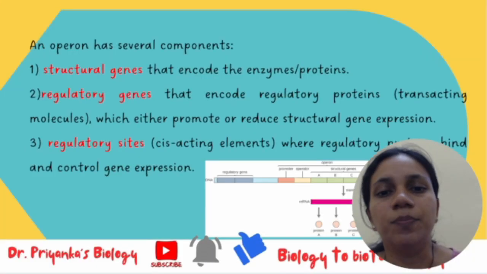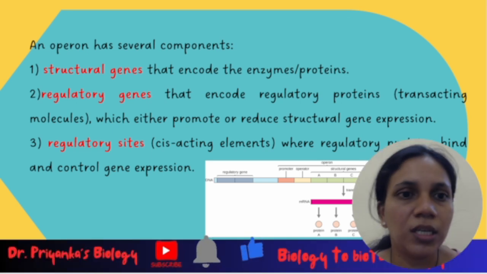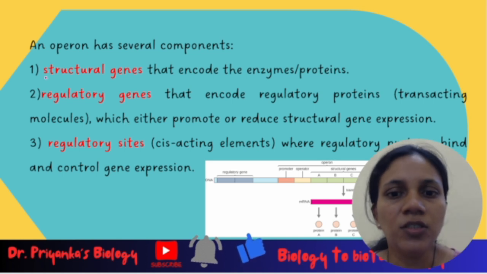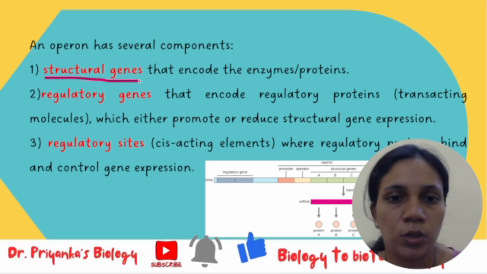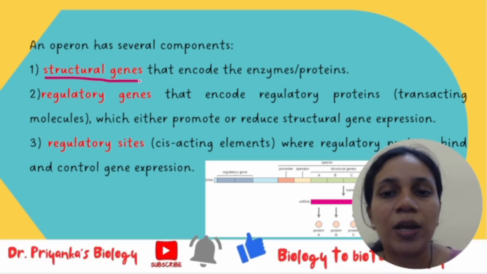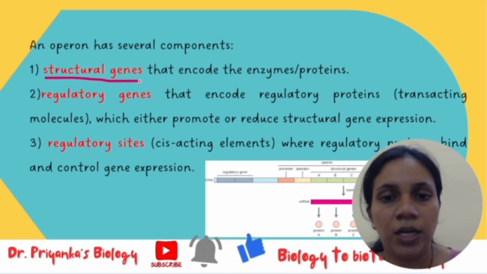Now let's see, it has three major components. First one is the structural genes. These are the genes that actually encode the enzymes or the proteins. Next part is the regulatory genes. There is certain regulation required, right?